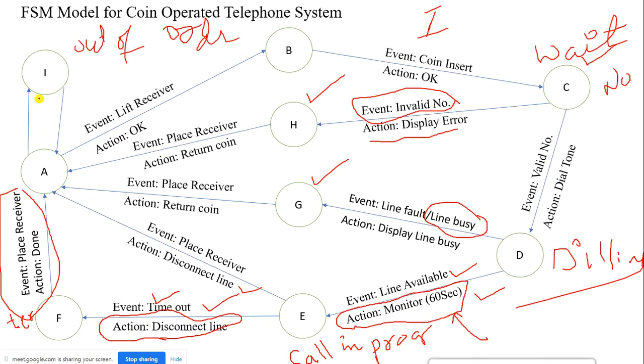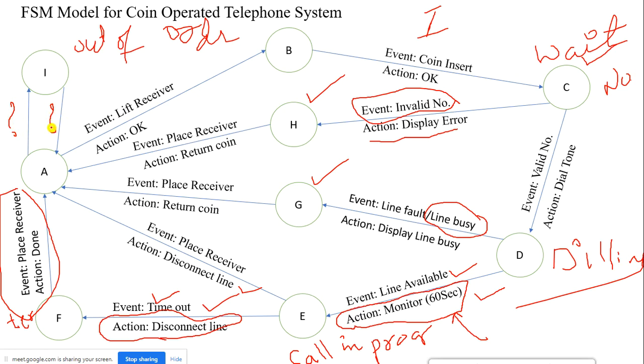So that's where I consider this case. What is to be done? The moment I lift the receiver, it has to display a message like error, right? Or give some display. Here there is no sufficient space, that's why I have not written anything here.